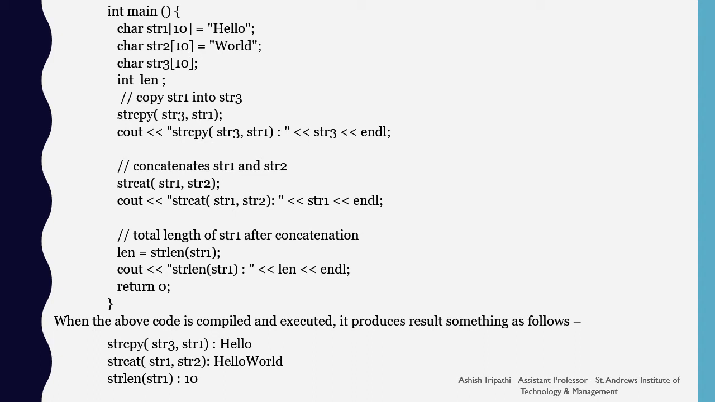So after concatenation, str1 should be having hello world as its value. To find out the total length of str1 after concatenation, we are using the strlen function and assigning the value to the len variable. So it will count the characters from hello world. Hello is 5 characters and world is also 5 characters. Hence the total length should be 10 characters. This is seen in the result below. Likewise, strcpy of str3, str1 has hello, strcat of str1 and str2 has hello world, and strlen of str1 has 10 as the output value.